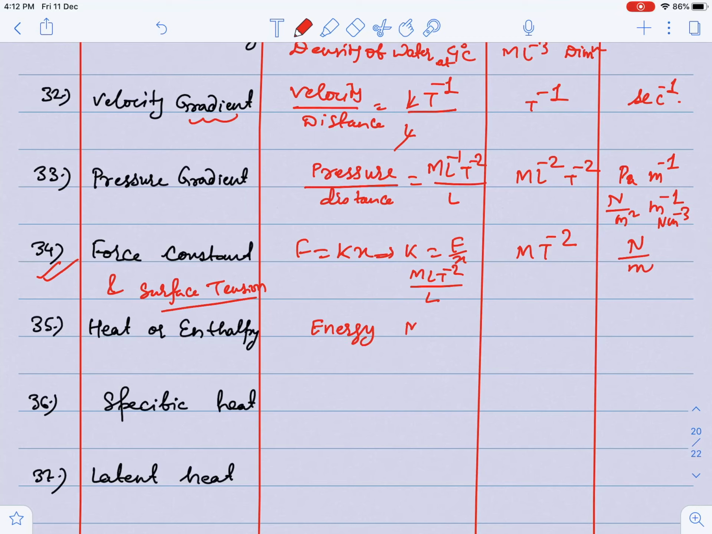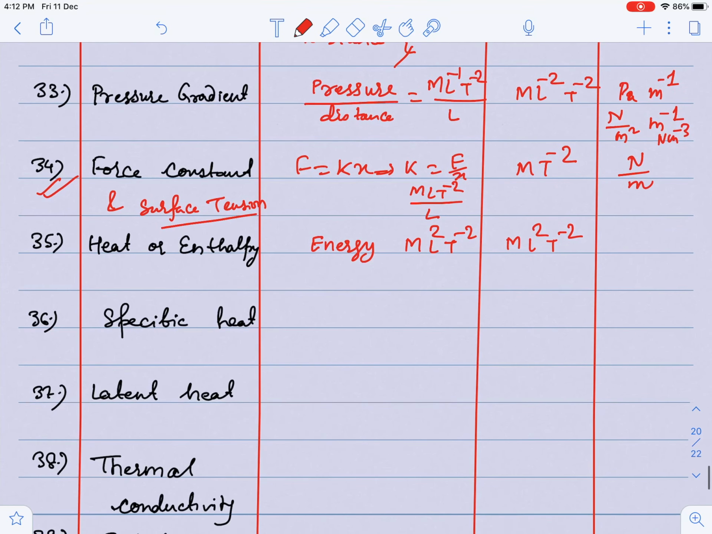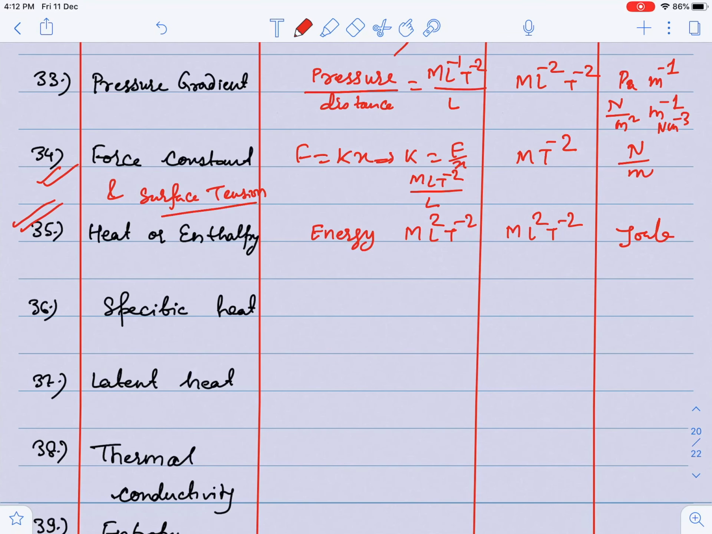Heat or enthalpy, basically heat is a form of energy, so the dimension is ML^2 T^-2, and unit you all know is joule. Now guys, 35 onwards, whatever we are going to discuss, that is in thermodynamics. So actually we have started the topic of thermodynamics also, but I have not made a video after that, but I will definitely make. Whatever the things after 35 onwards to the end of this lecture, we will see all the things of thermodynamics only.